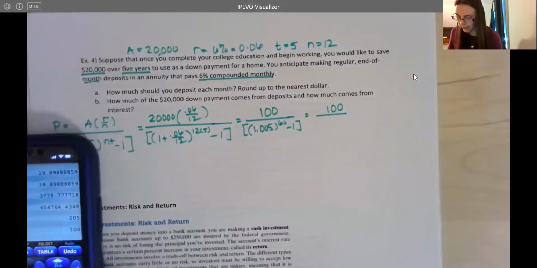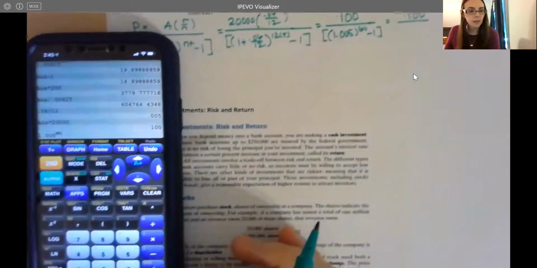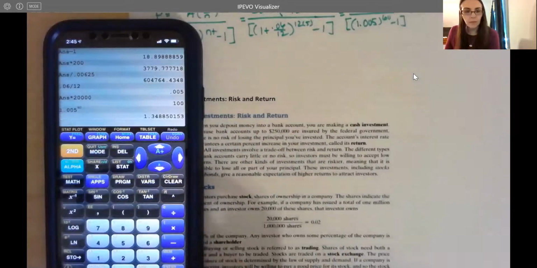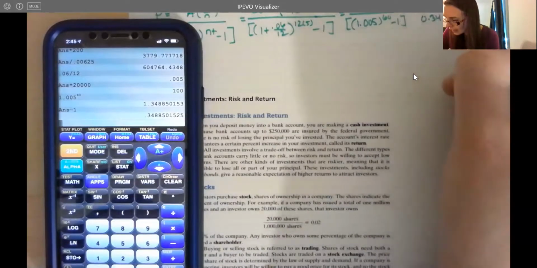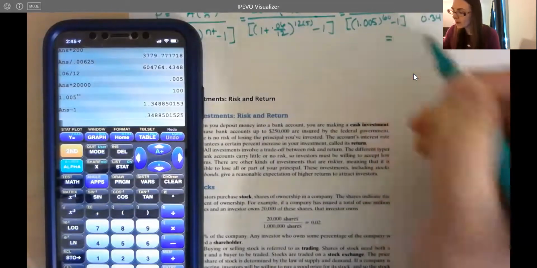So I'm going to go ahead and do that computation next. I'm going to subtract 1, and I get 0.3488501525.